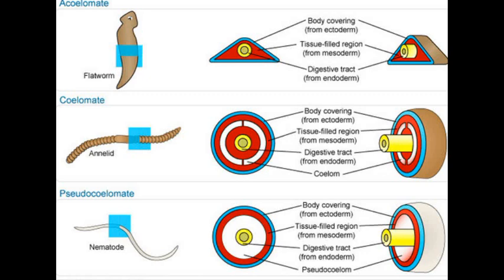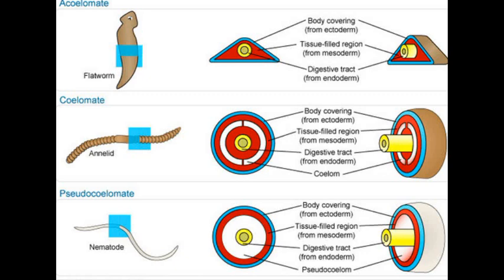Come to the first column. Here the first example is flatworm. So we can discuss the second character, that is body cavity or coelom. The first example, flatworm. This flatworm is a parasite which lives in our intestine. This flatworm is not having a hole. That means the body cavity is totally absent. Acoelomate means body cavity is absent.